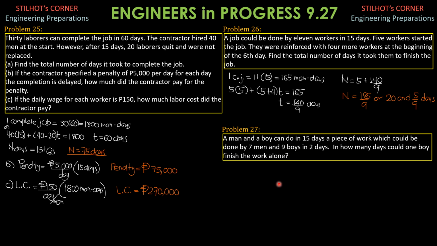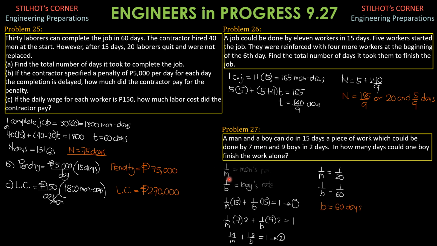So let us call M the number of days required by one man to finish the job working alone. Then B for the boy. So the rate of the man is 1 over M, that's the man's rate. And 1 over B is the boy's rate. And we're looking for B.